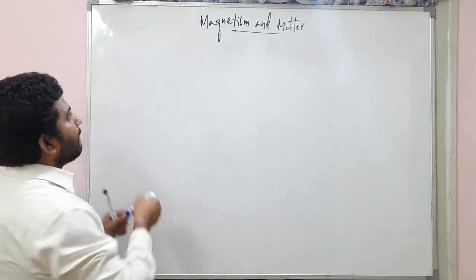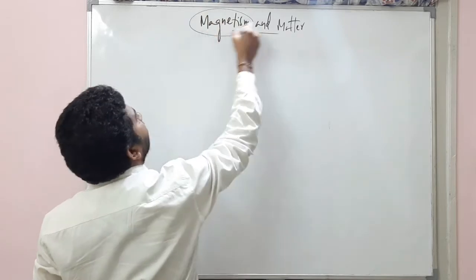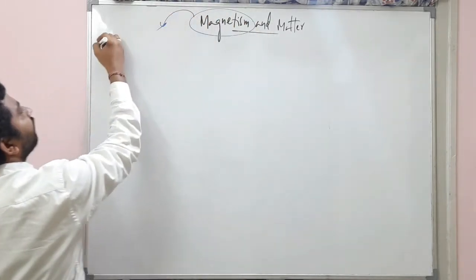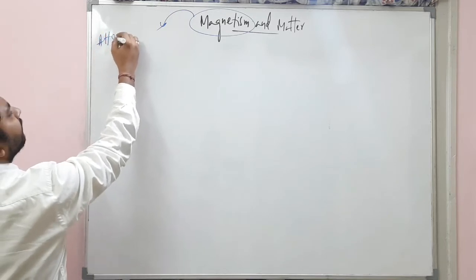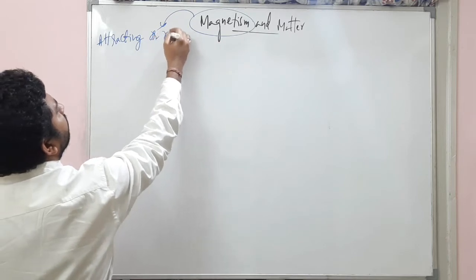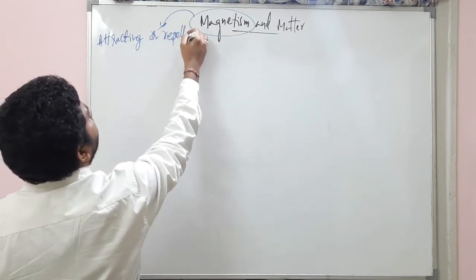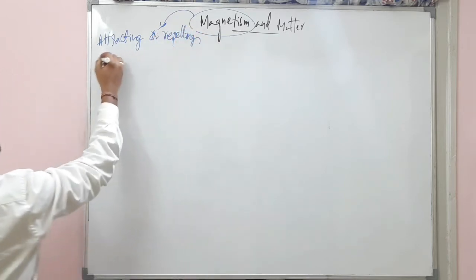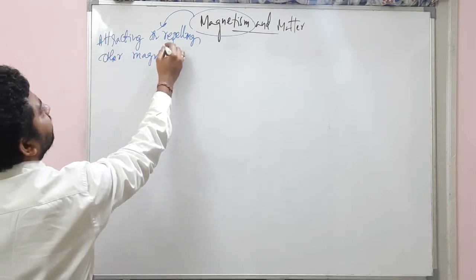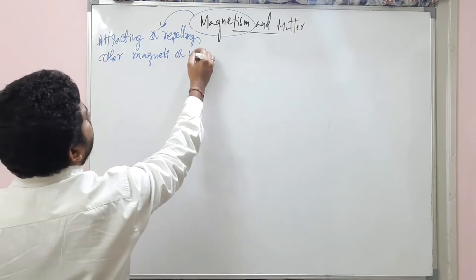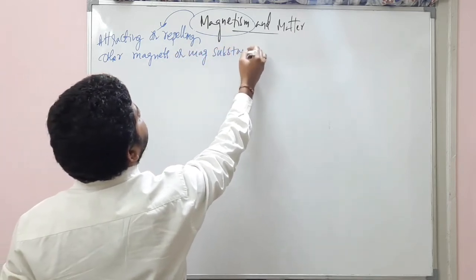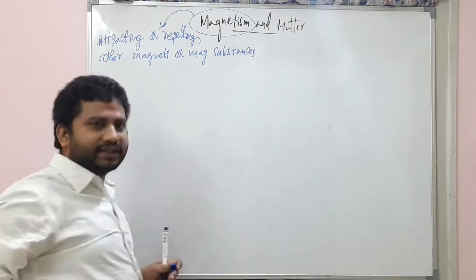Let's start. Magnetism. What is meant by magnetism? It's a property of attracting or repelling other magnets or magnetic substances. So this is magnetism.